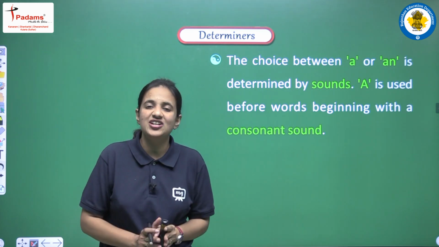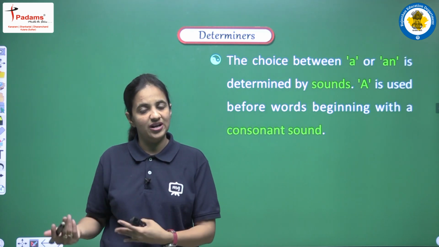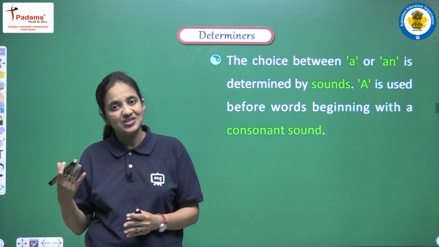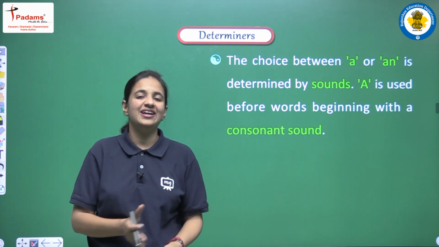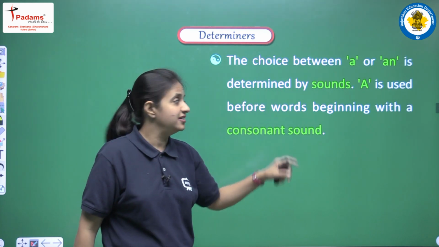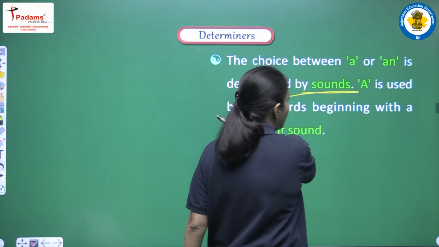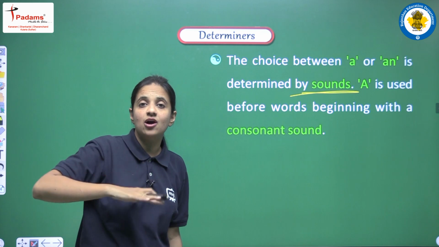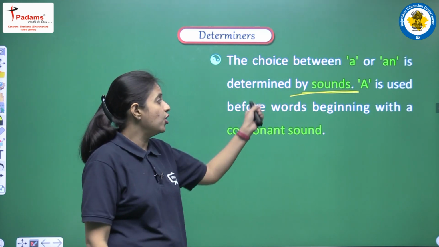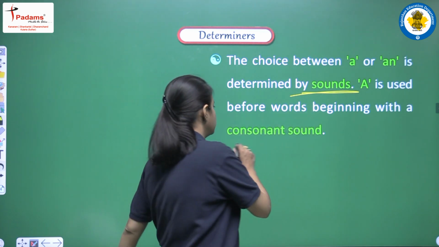ये तो हमने समझ लिया कि always they are used before a singular noun. But हमारे पास singular noun है तो वहाँ पे हमें a use करना है या an use करना है. So that is the difference that we have here, and that is determined according to the sounds, according to the initial sound of that noun. So how? Let's see. A is used before words beginning with a consonant sound.